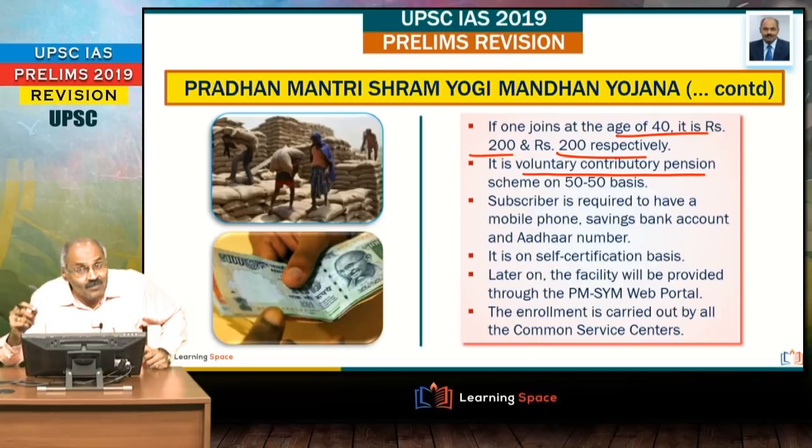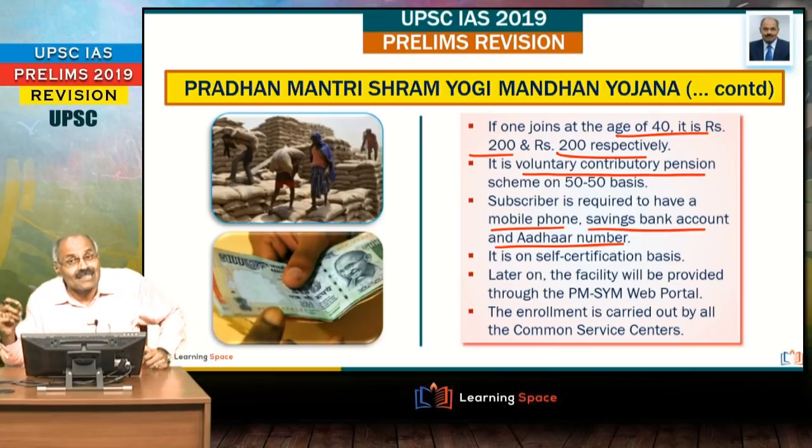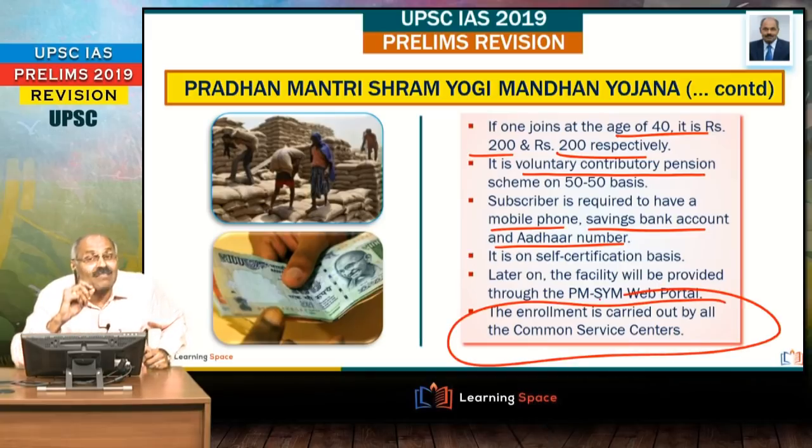And please don't forget, the subscriber must have JAM Trinity. JAM Trinity means mobile phone, savings bank account and Aadhaar number. And another important aspect, it is on self-certification basis. That is, self-certification is enough, and the enrollment is carried out by all the common service centers.